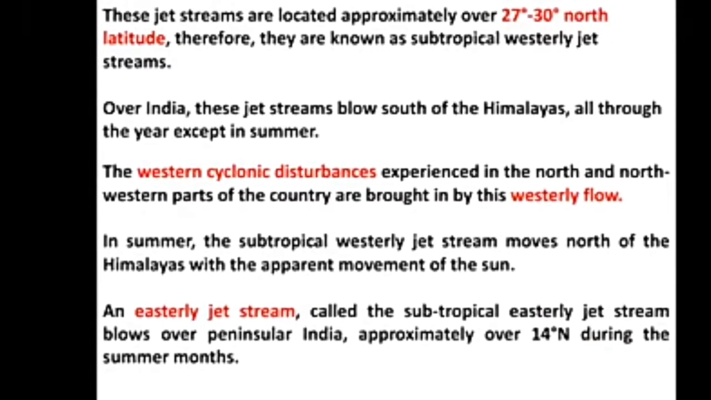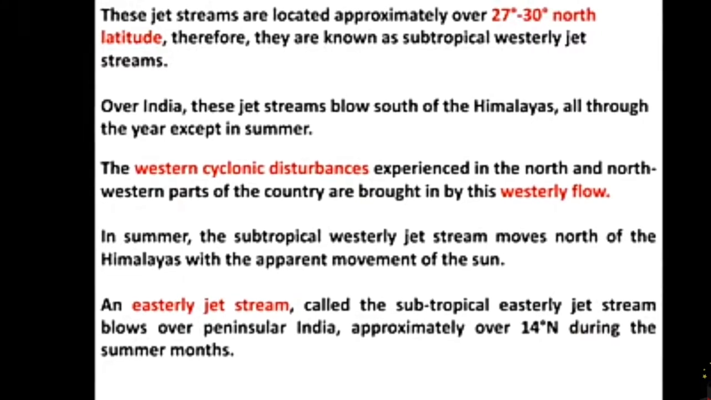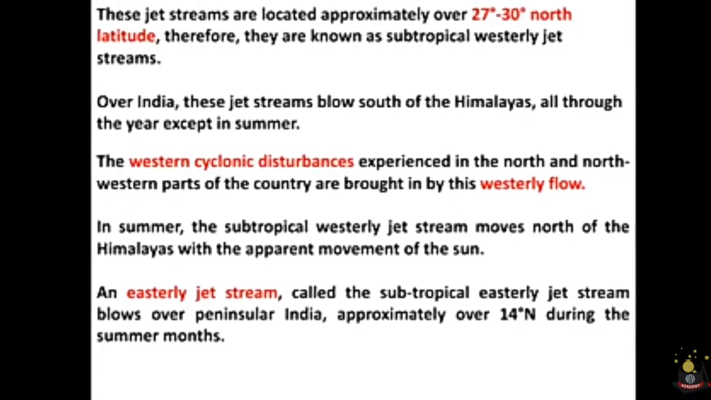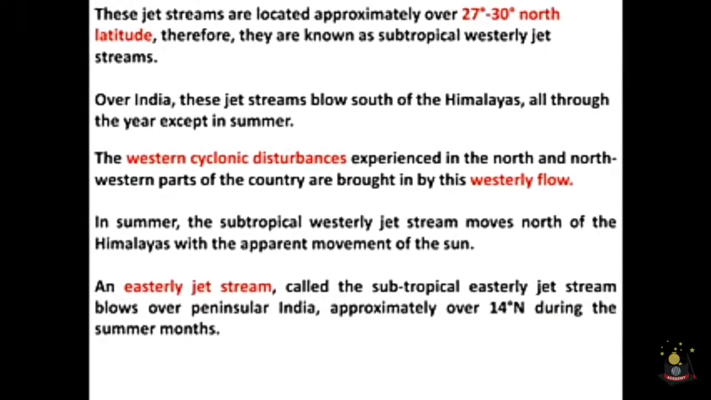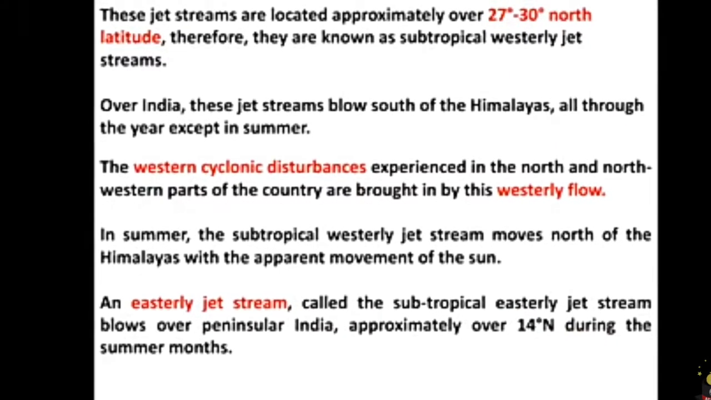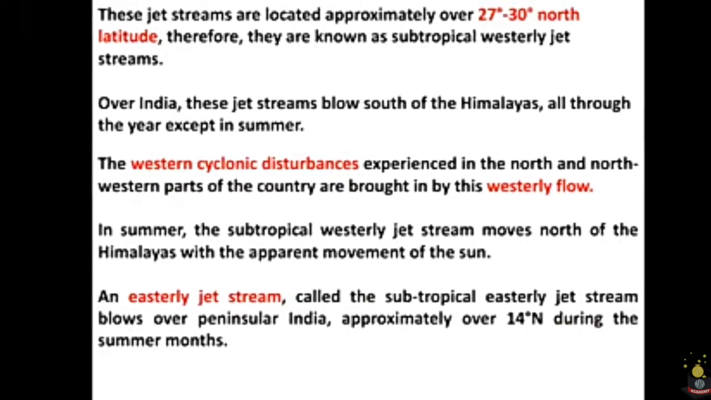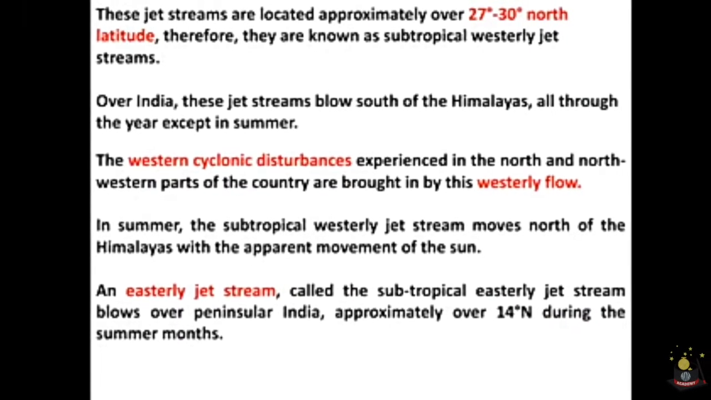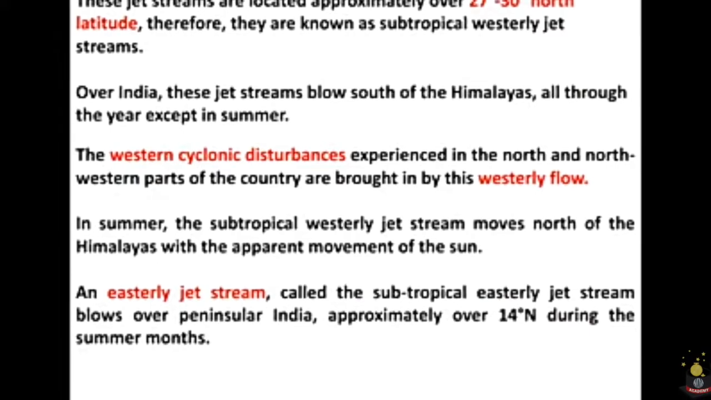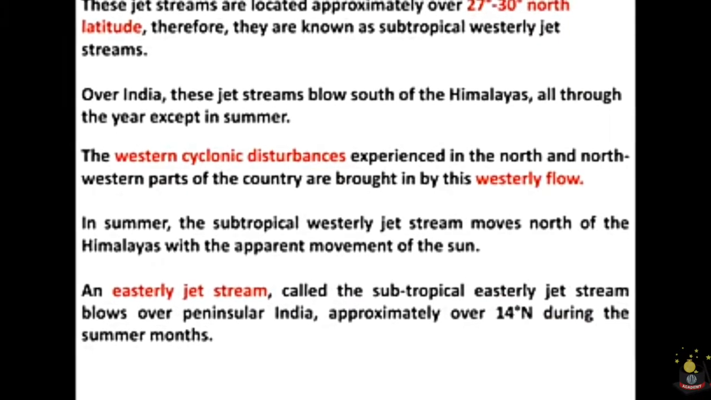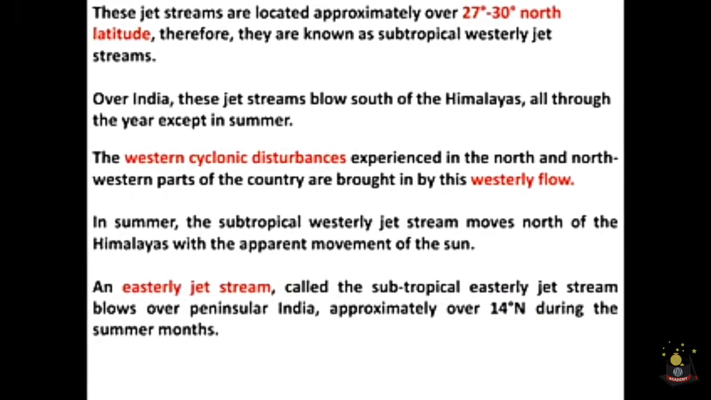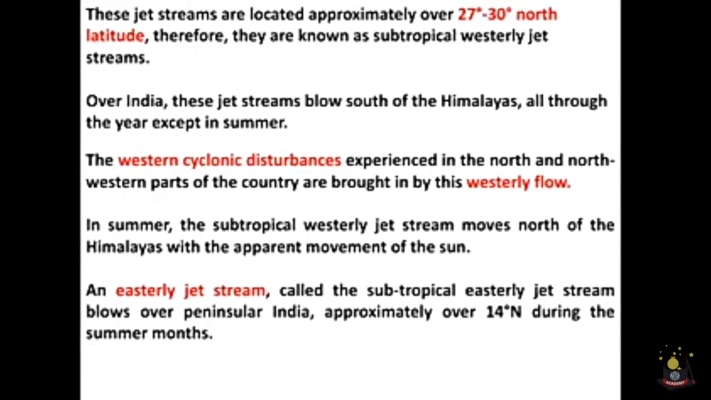Let me now sensitize you about the jet streams, the easterly jet streams, the westerly jet streams, and also about the western cyclonic disturbance. The jet streams are a narrow belt of high altitude westerly winds, that means, at a raised area above 12,000 meters. The speed of the jet streams varies from about 110 kilometers per hour in summer to about 184 kilometers per hour in winter.